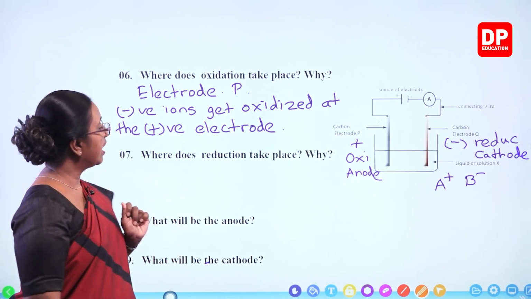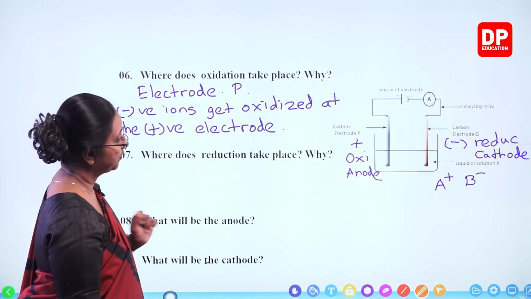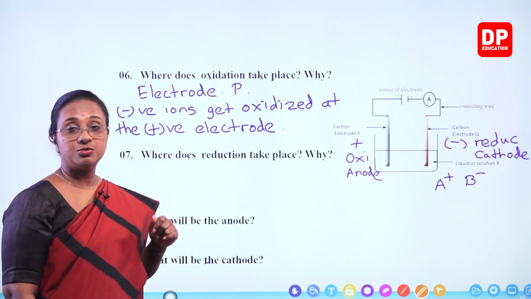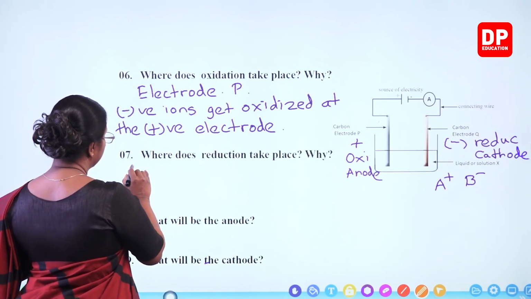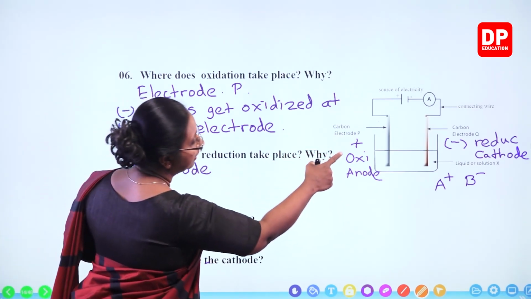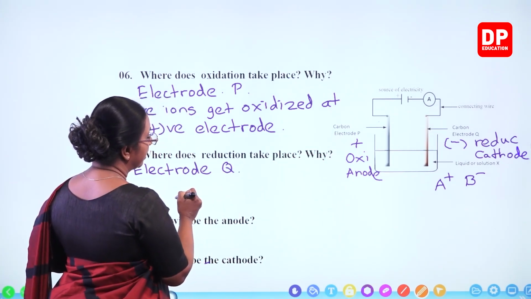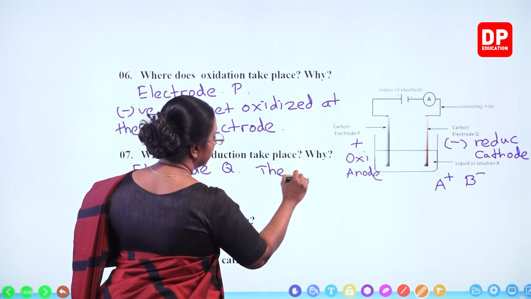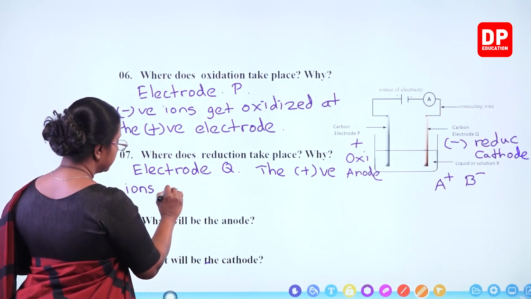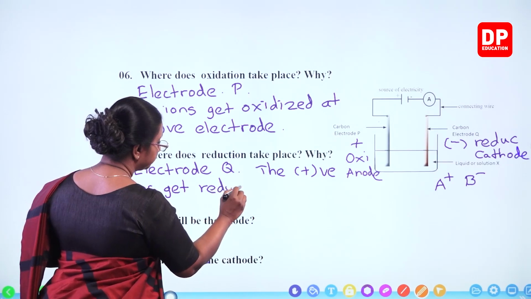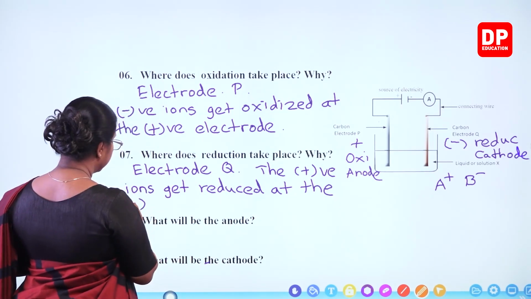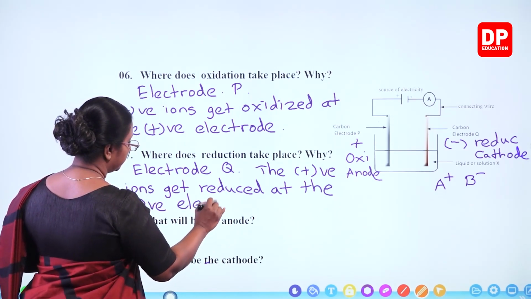And then, where does reduction take place? Why? Reduction occurs at the negative electrode. Why? The positive ions migrate towards the negative electrode. So that is electrode Q. Why? The positive ions get reduced at the negative electrode.